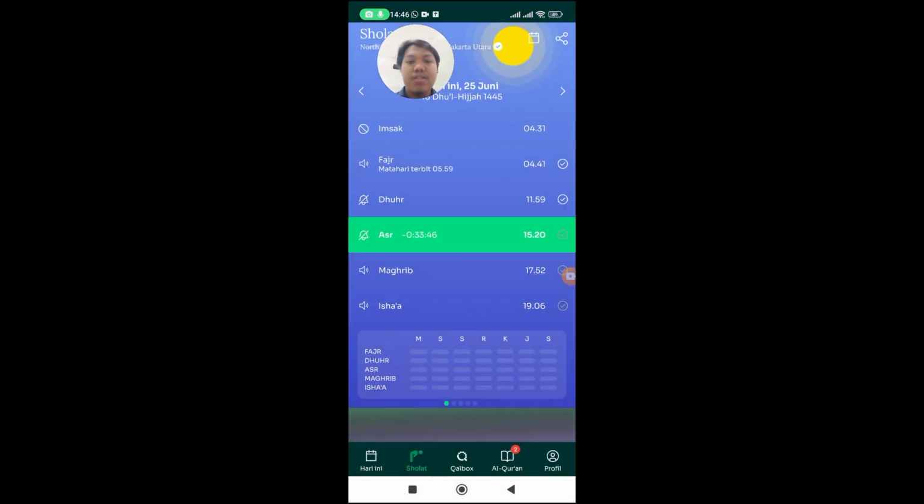If you want, Asar, this reminds you of the time for the Adhan Asar. The time is 15:12, in 20 minutes. That is enough for the implementation of the application from me. Sorry for my language.